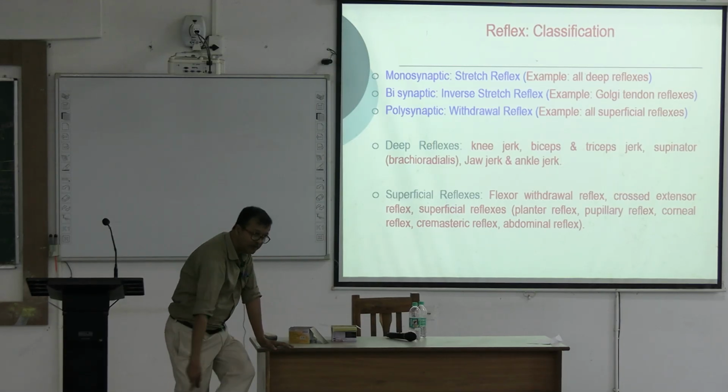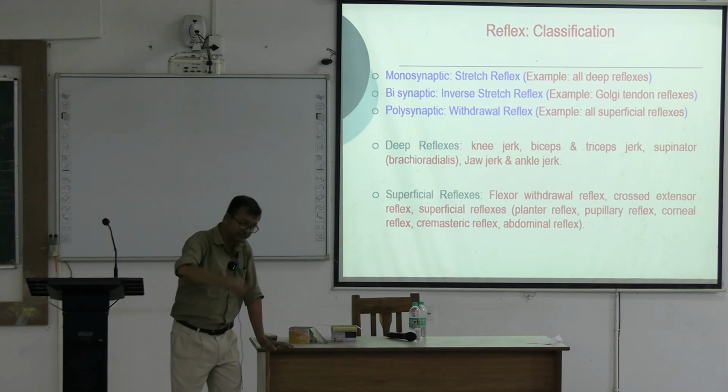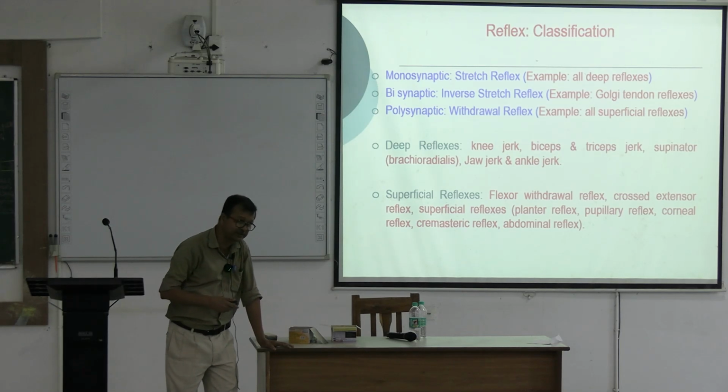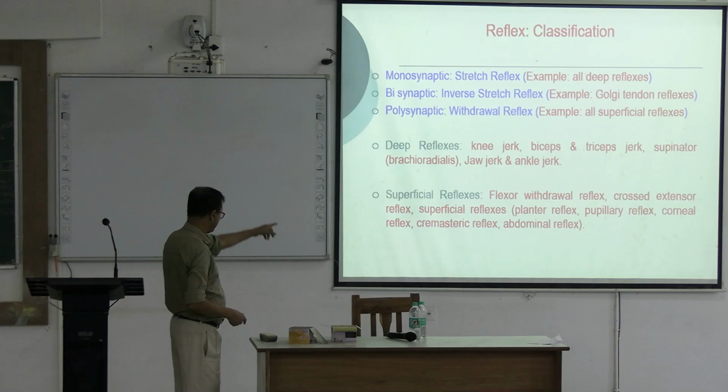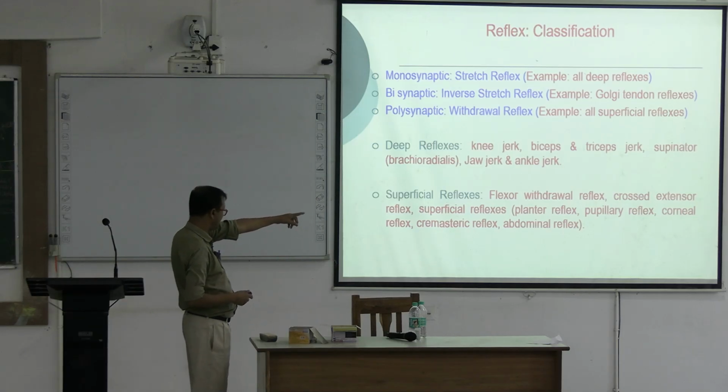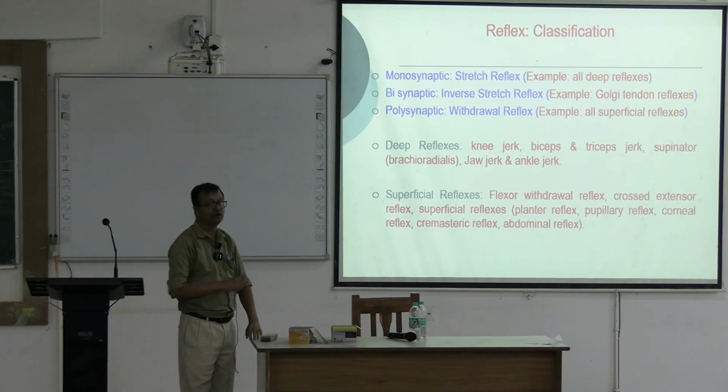We have done this all: plantar, abdominal, corneal, superficial reflexes. All are examples of superficial as well as polysynaptic reflexes. Flexor withdrawal, crossed extensor, superficial, plantar, pupillary, corneal, cremasteric, abdominal, all are examples of it.